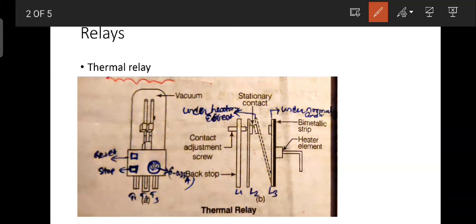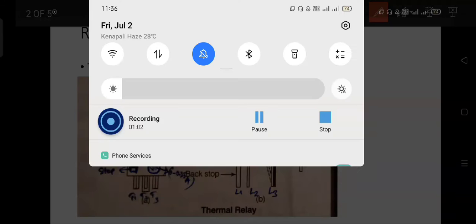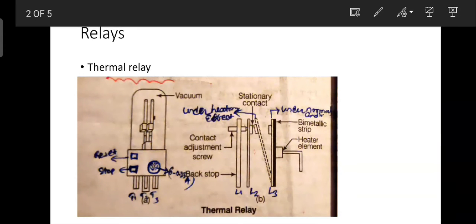This contains a vacuum with its two contacts. This is the bimetallic strip contact. Bimetallic strip means two metals are connected to each other. One metal is very sensitive to temperature and the other is not.